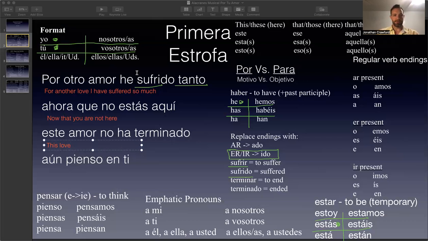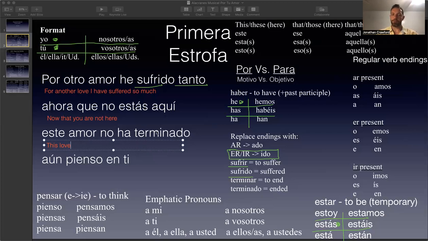And so when we're talking about subjects, the subject is the thing that does the verb. The verb is haber. This is another perfecto de indicativo, the present perfect. And so that's going to be the verb have, to have, followed by another verb in its past participle form.